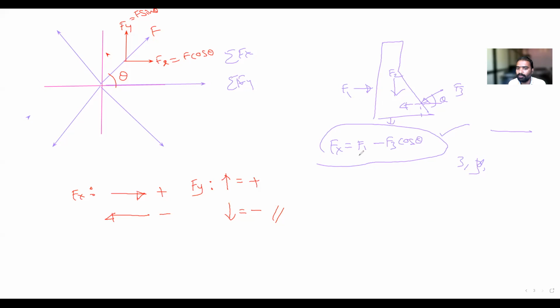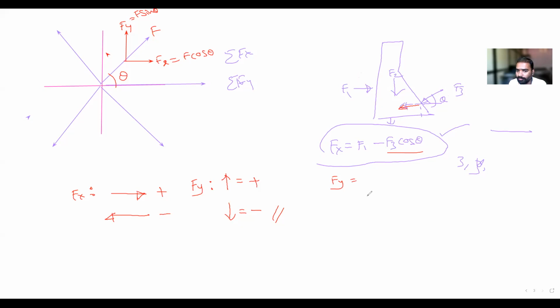See here, why have I taken F1 positive? Because it is moving in the positive direction. Here I have taken F negative because it is moving in the negative direction. So its X component is F3 cos theta. If I want to write Fy, F1 is moving in the horizontal direction. Is it producing any vertical component? No, it will not.